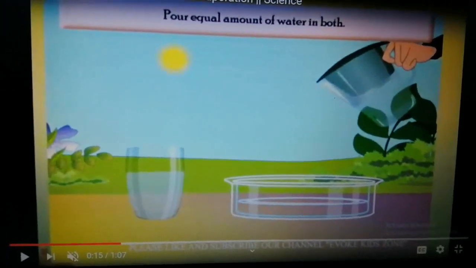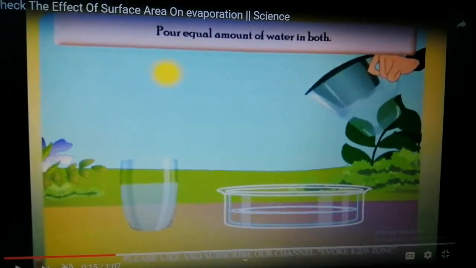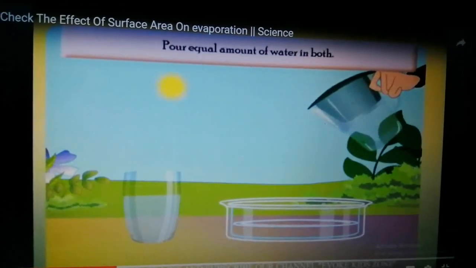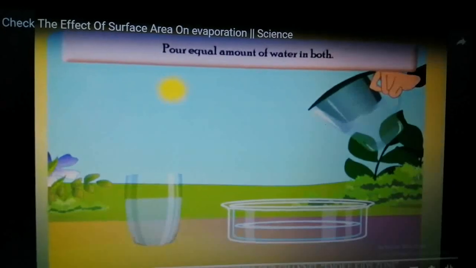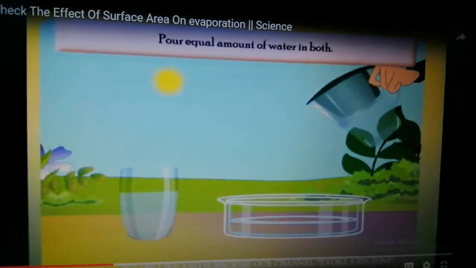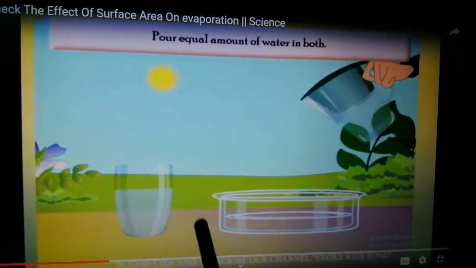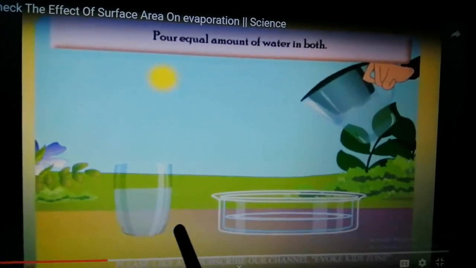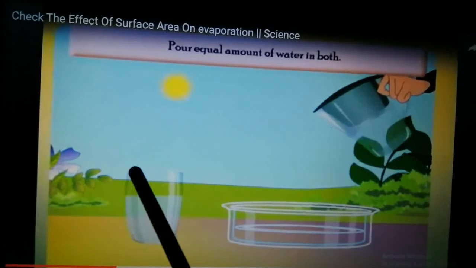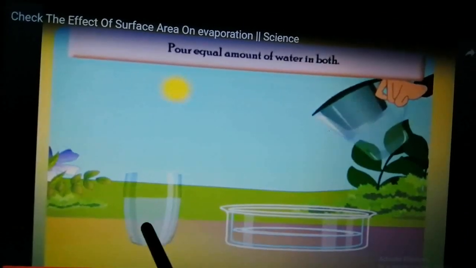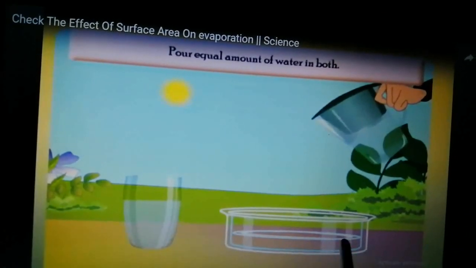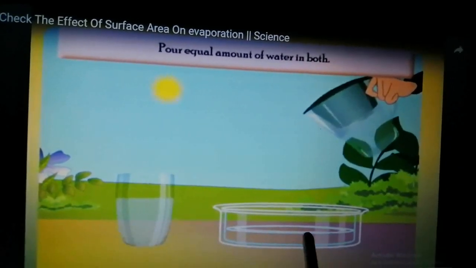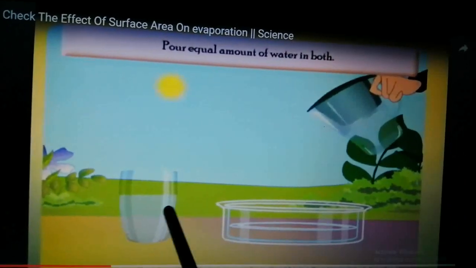Now I told you about surface area, right? What does the cactus do to decrease the surface area? It has converted its leaves, okay, into small thorns. All right, so let's see what happens with an increase or decrease in surface area. Now what is happening in this video is that they have taken two tumblers. One is a glass, and one is a big tumbler, and the same amount of water is filled in either of them, and they are kept in the sun.